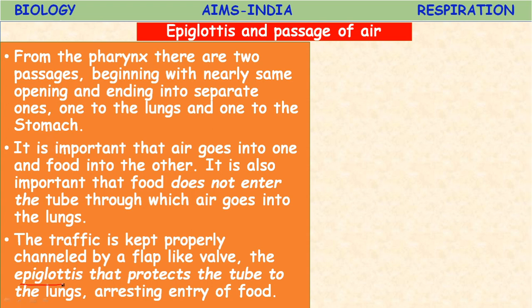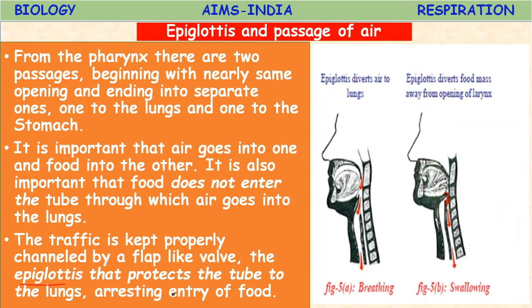The epiglottis protects the tube to the lungs, arresting the entry of food. It closes the food pipe and diverts the air to enter the windpipe, or trachea. So here the epiglottis diverts air to the lungs.